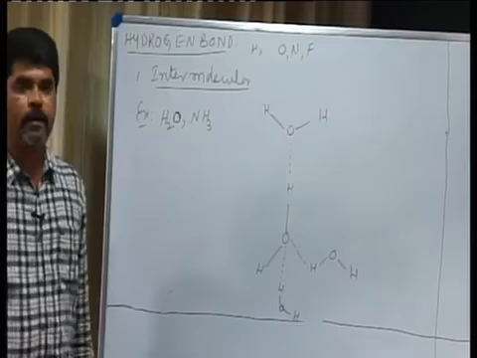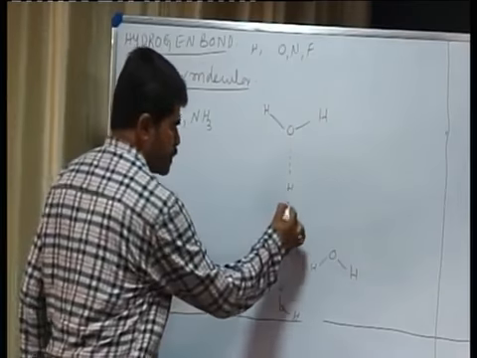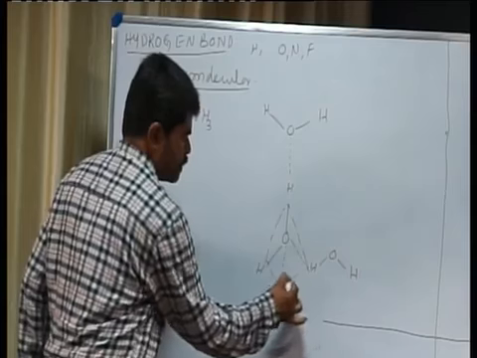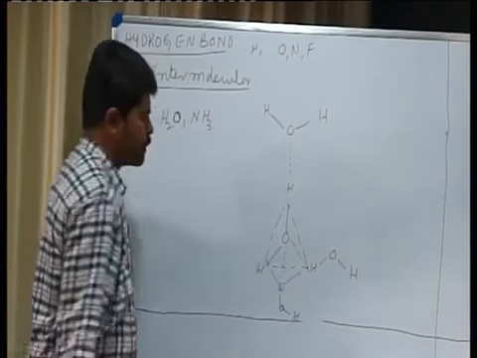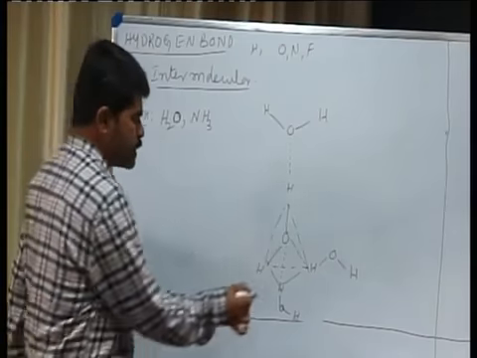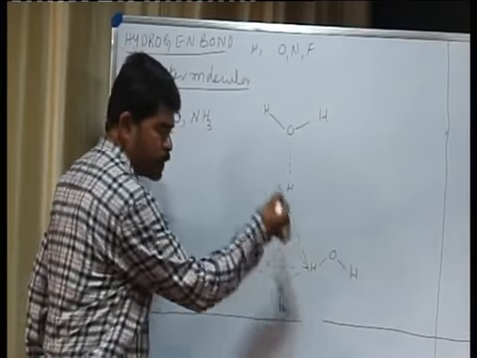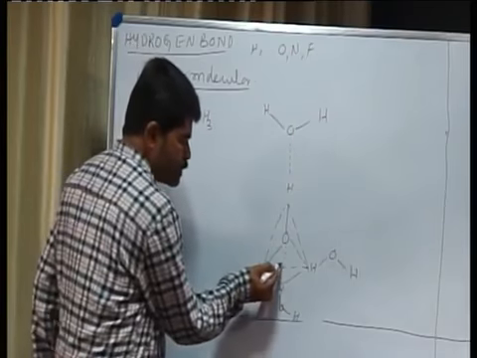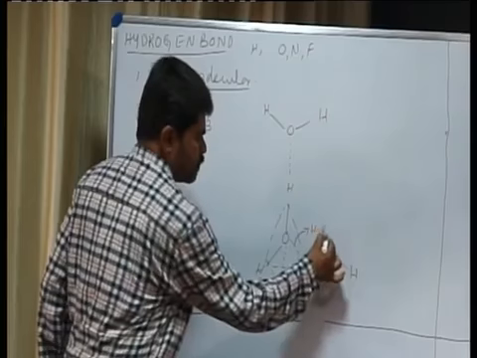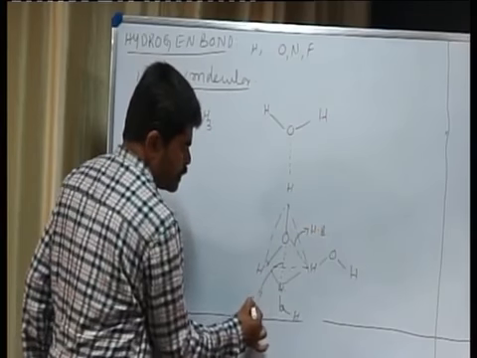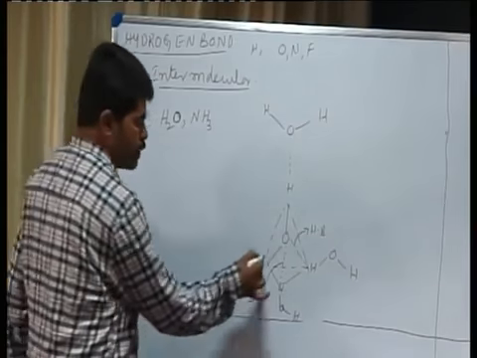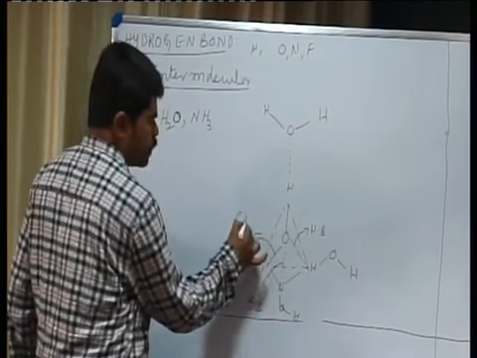Now, in this case, see, observe it now, tetrahedral. That is, each oxygen atom is tetrahedrally surrounded by 4 hydrogen atoms, in which 2 hydrogens are linked through the hydrogen bonds. This is hydrogen bond, again this is hydrogen bond, and whereas 2 more hydrogen atoms are linked through the covalent bonds.